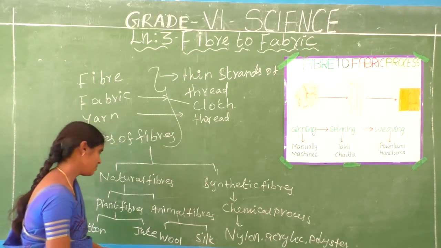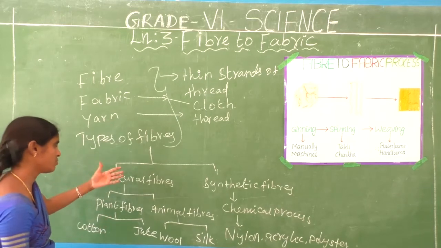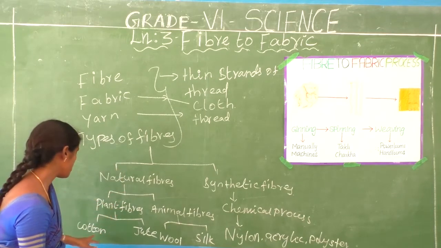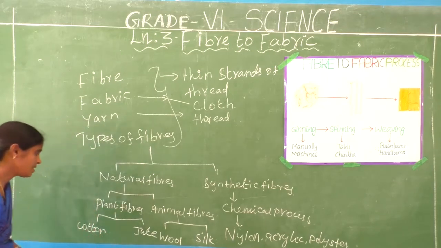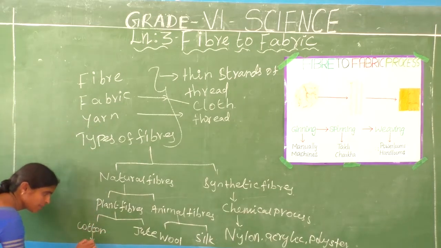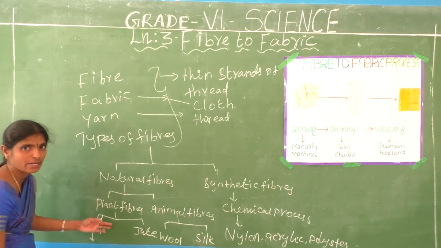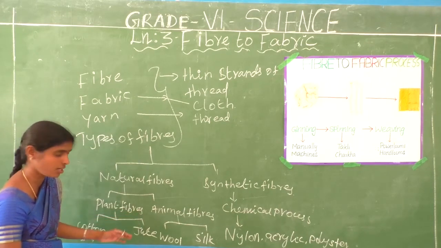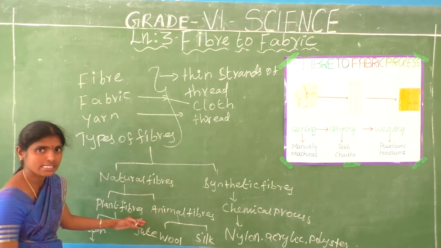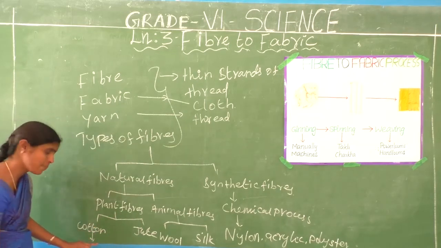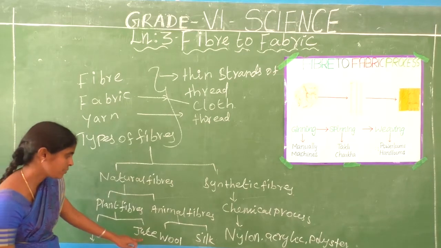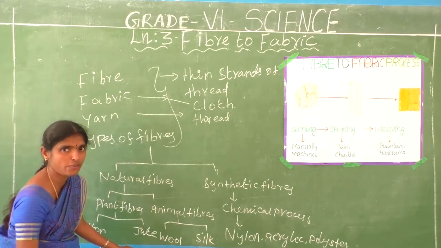In our class, in our book, we are going to discuss only cotton and jute fibers. Do you understand? Where do we get cotton fibers from? Cotton fibers come from the cotton fruit or cotton plant. Cotton fibers are obtained from the cotton fruit. Jute fiber is obtained from the stem of jute.